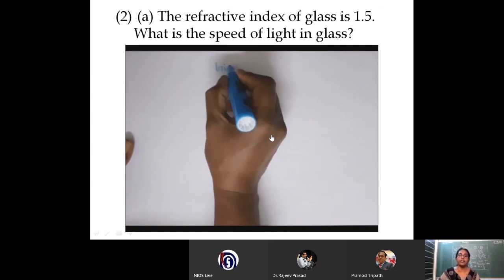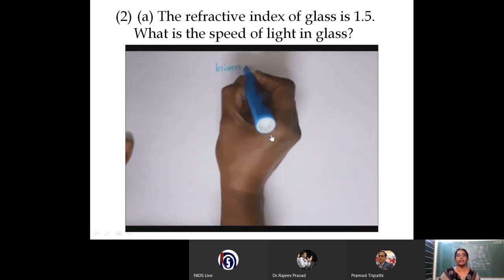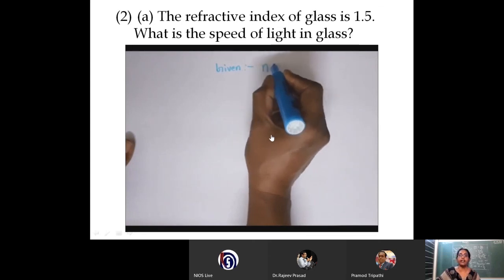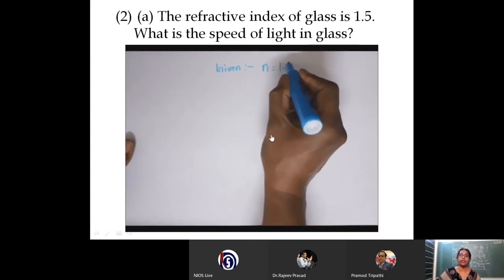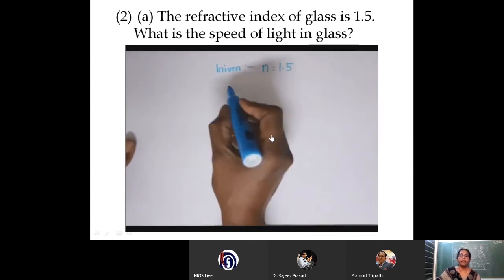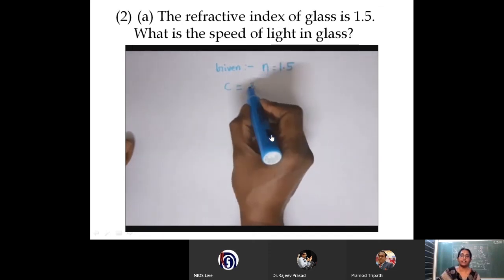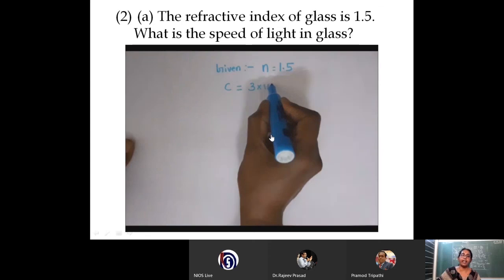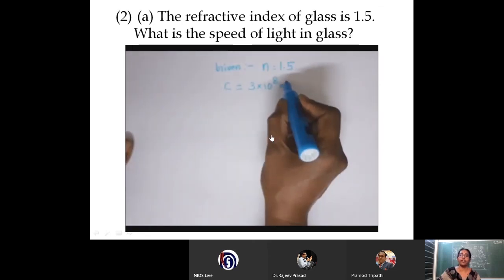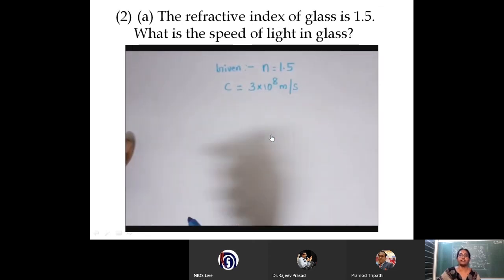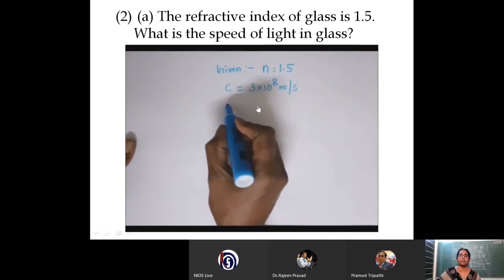First we have to write the given data. So what are the given data? N is equal to 1.5. Now we have to relate. Speed of light in glass is asked. So speed in air is 3 into 10 to the power of 8 meter per second. This is a standard constant, the speed of light.